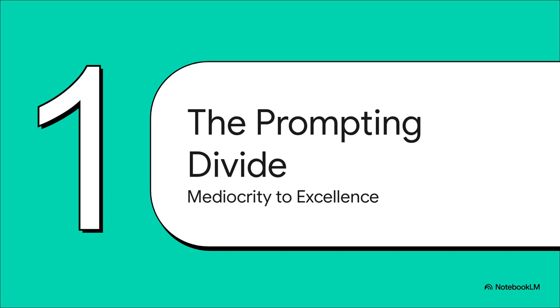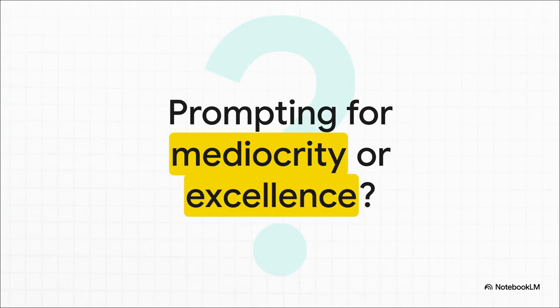All right, Section 1, the AI prompting divide, from mediocrity to excellence. I want to kick things off by directly challenging you with this provocative question right from our source material. Are you still prompting for mediocrity or for excellence? It's a tough question, right? But it really gets to the core of why we're here. When you sit down at your keyboard, are you just accepting whatever generic, vanilla answer the AI throws at you, or are you commanding it to give you exactly what you need?